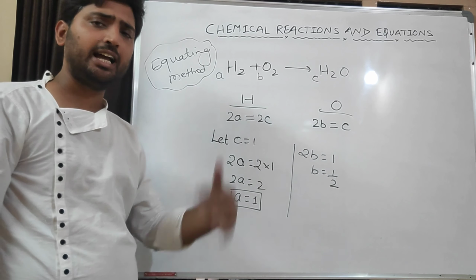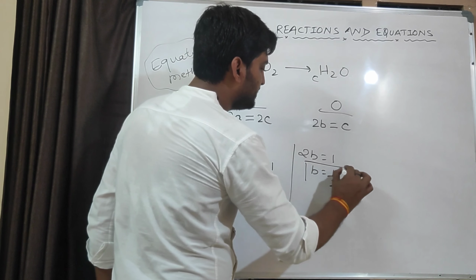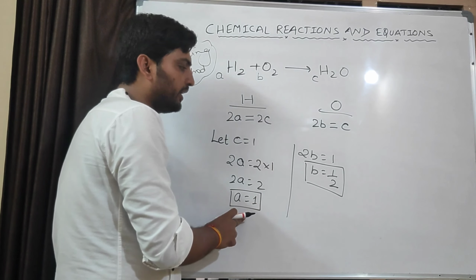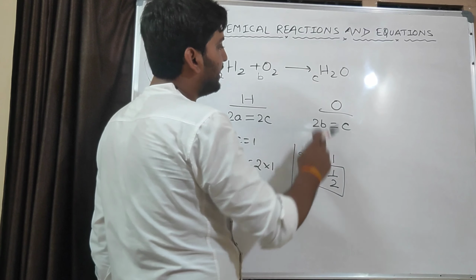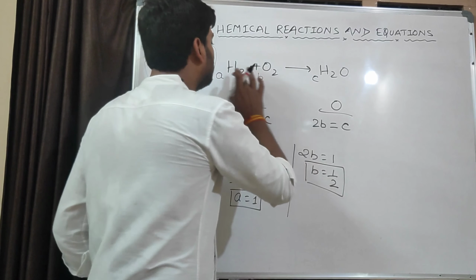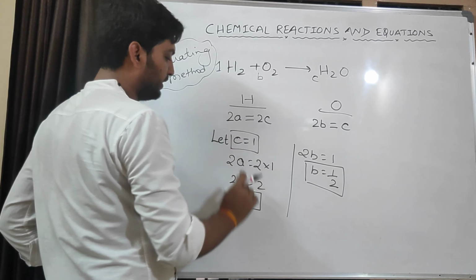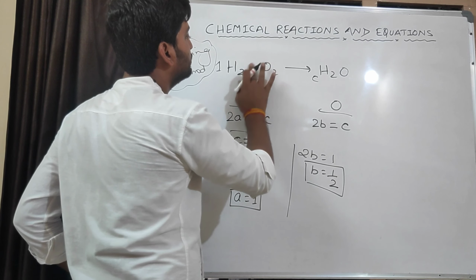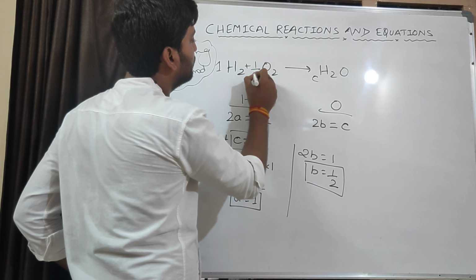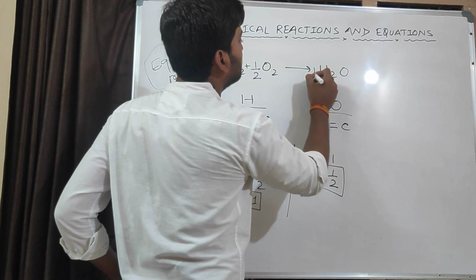What is the value of A, B, C here? The value of A is 1, the value of B is 1 by 2, and the value of C is 1. We put these values in the equation.